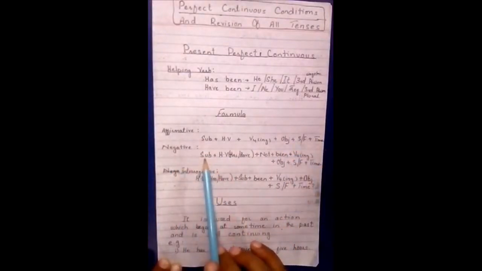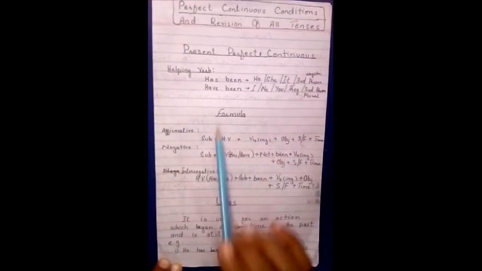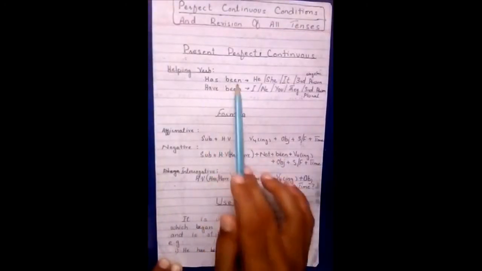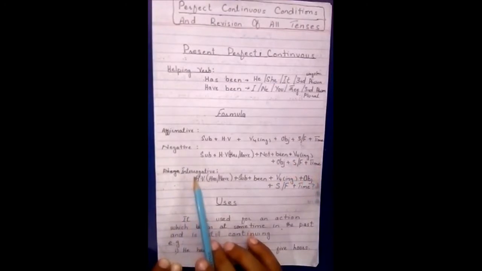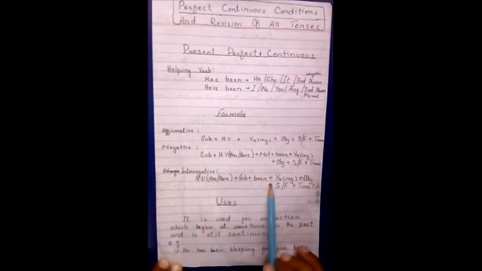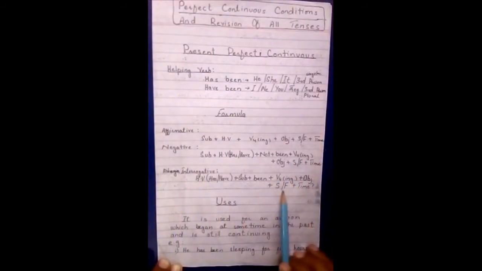For negative we use subject, helping verb has or have, then not, and then been. I told you earlier that when we have two helping verbs together, in order to make negative, we have to split the helping verb. We use first has or have, then not, then been. Now you can see the splitting of the helping verb, then verb fourth form, then object, since, for and time. In interrogative we use helping verb has or have, subject, been. Here again I have split this helping verb, then verb fourth form, object, since, for and time.